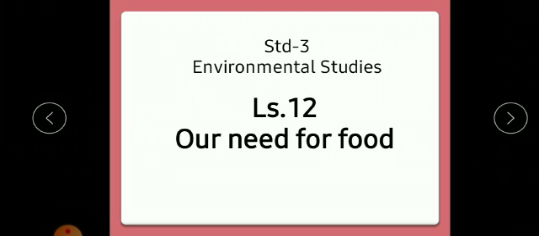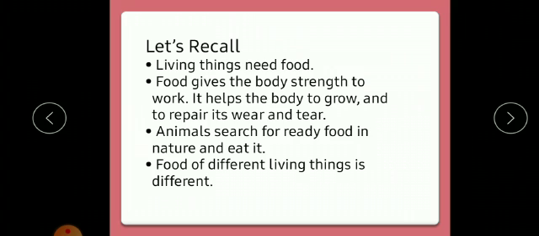Let's continue with lesson 12, our need for food. Let's recall what we have studied in the previous videos. Living things need food. Food gives the body strength to work. It helps the body to grow and to repair its wear and tear. Animals search for ready food in nature and eat it. Food of different living things is different. Let's continue with the next topic.